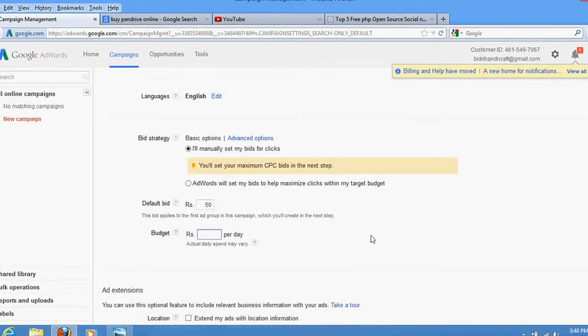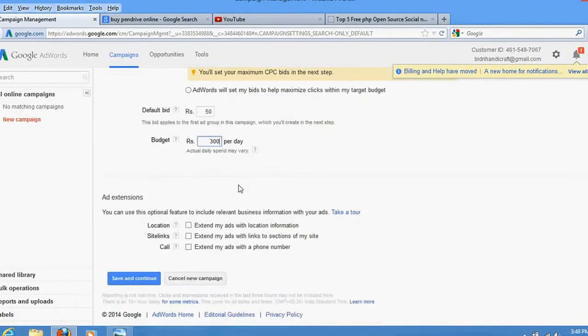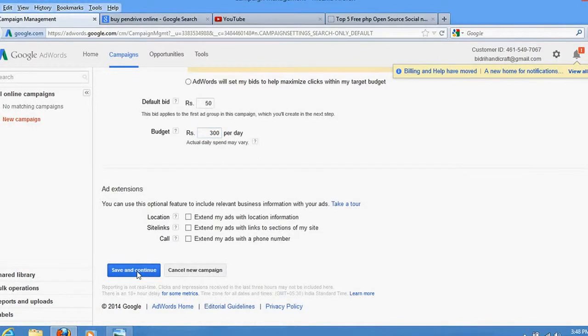Okay, daily budget. Define your daily budget, whatever you wish, 100 rupees, 200 rupees, 500 rupees. I am setting 300 rupees here. So you are defining that if someone clicks on my ad, I will pay 50 rupees, and the maximum per day would be 300, right? So just do save and continue.